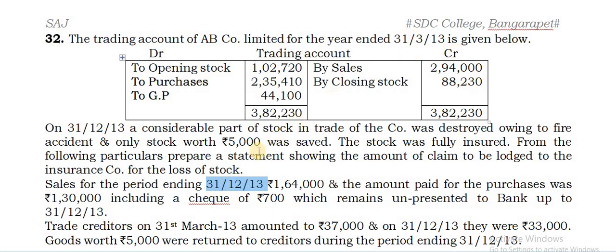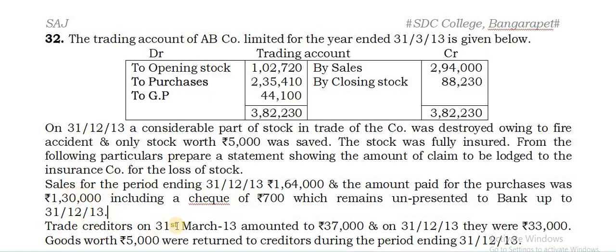From this date to 9 months, the fire has occurred. For 9 months, the sales is given, that you can take in a memorandum trading account on credit side. The amount paid for the purchase was 1,30,000, including a check of ₹700, which remains unpresented to bank on 31/12/2013. Need not to bother whether it is being presented or not. You can take this entire 1,30,000.